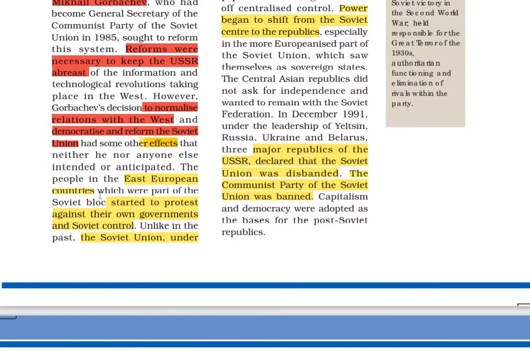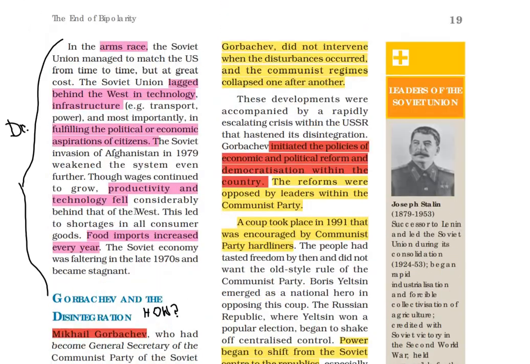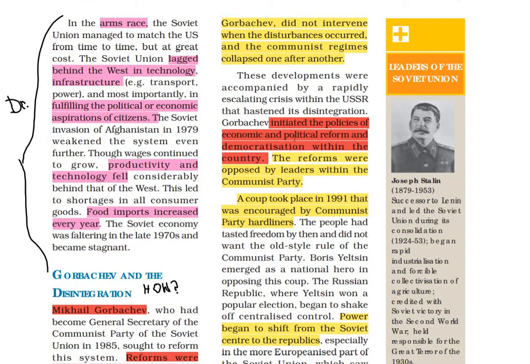Now, these reforms had several effects. These effects were that the East European countries started to protest against their own governments and Soviet control. The Soviet Union under Gorbachev did not intervene in the disturbances that occurred, and the communist regimes collapsed one after another. This was a major drawback of the Soviet system under Mikhail Gorbachev.